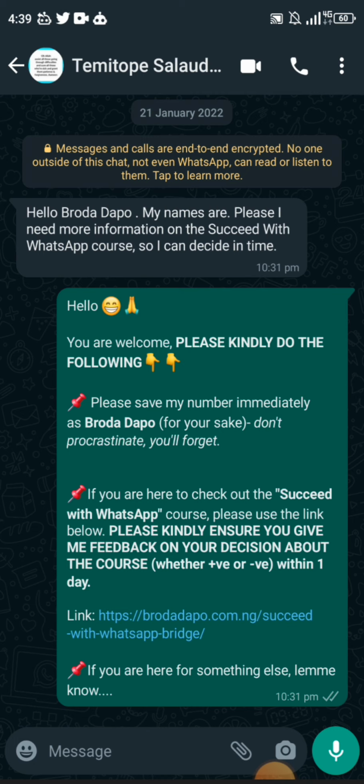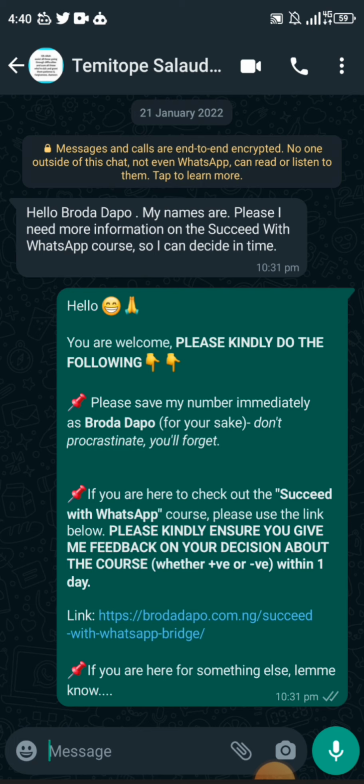Right? And then also because you only get one opportunity, right? You can only give the instruction in just one block of chat. It's not like you can do multiple chats. You have to put everything in one single chat. So when people see the number of things they have to read and do, a lot of people just drop off. So apart from the fact that the message drops suddenly, the compliance rate with using WhatsApp auto replies is very low, especially the greeting message and the away message, right?